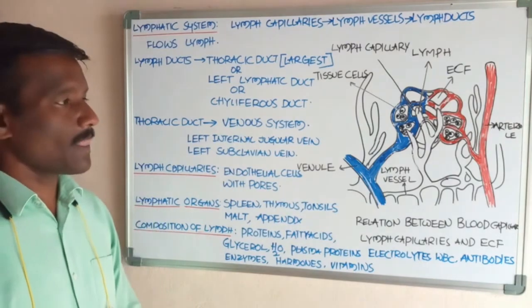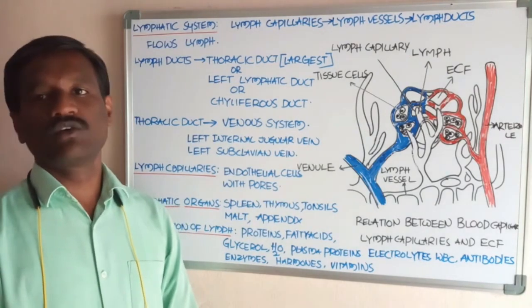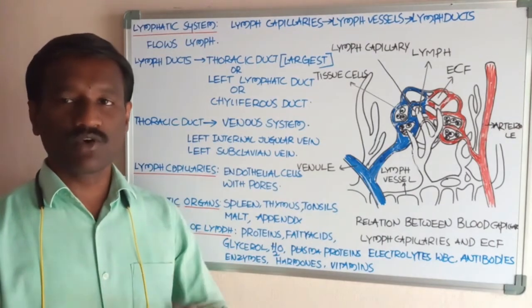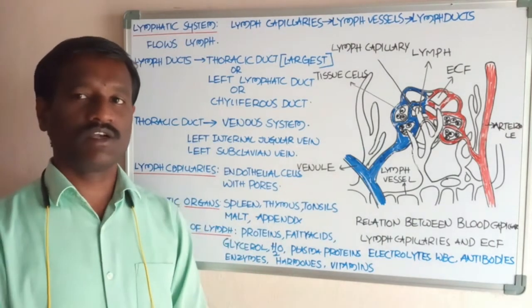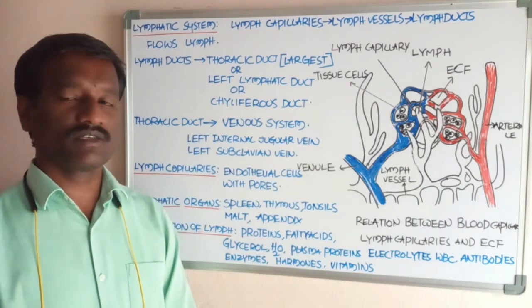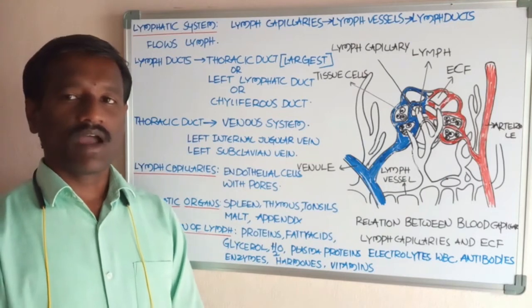Okay, students. Now, what about the function of the lymph? Lymph transports the lymphocytes into the blood to destroy microorganisms.